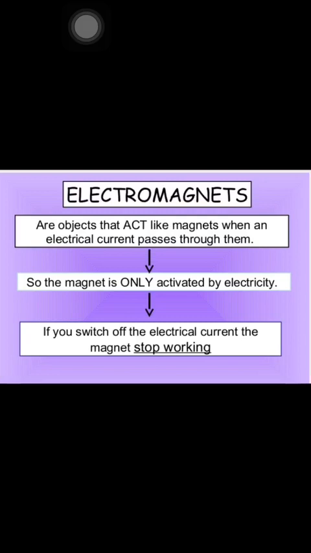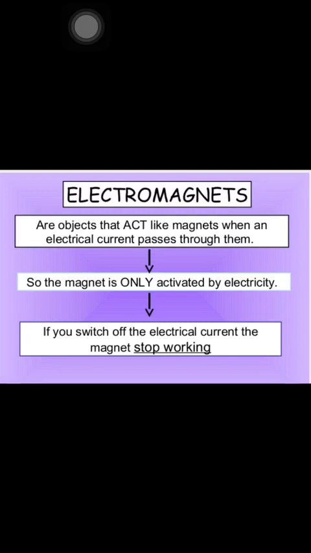The magnet is only activated by electricity, as their name indicates, electromagnet. If you switch off the electrical current, the magnet stops working. Now that is a temporary magnet. An electromagnet is a temporary magnet.